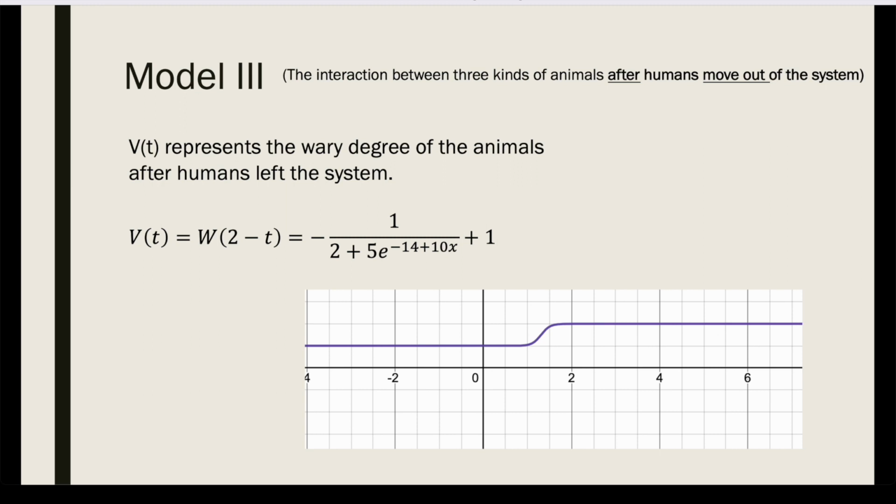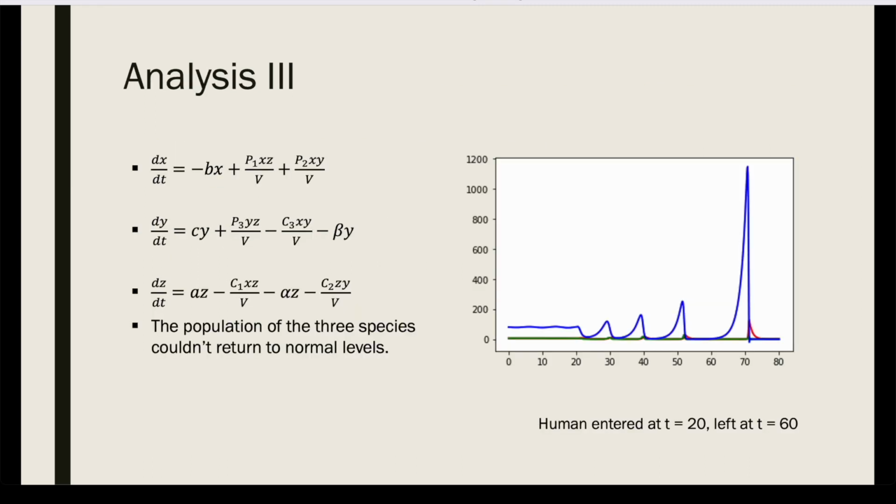VT is really similar to WT, except it's reversed, with 2 minus t being its variable. And we substituted V into the denominators for the P1, P2, P3, and C1, C2, C3 coefficients.